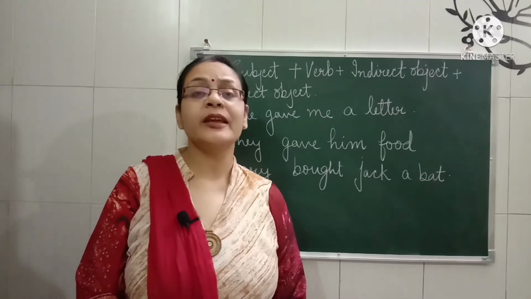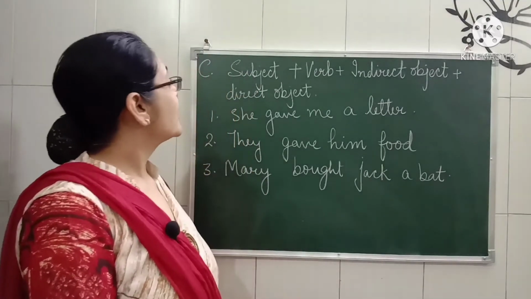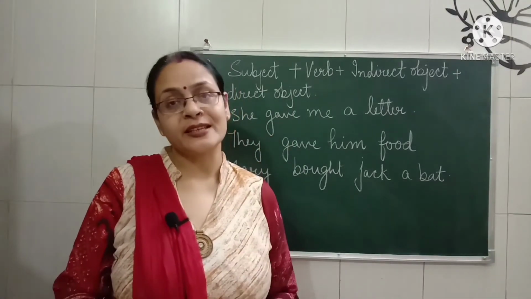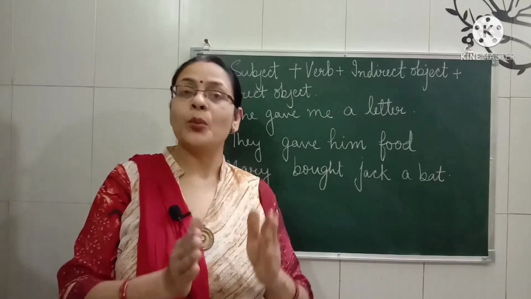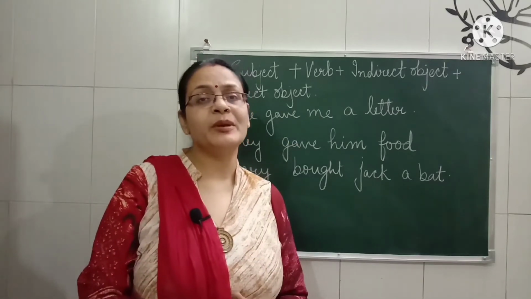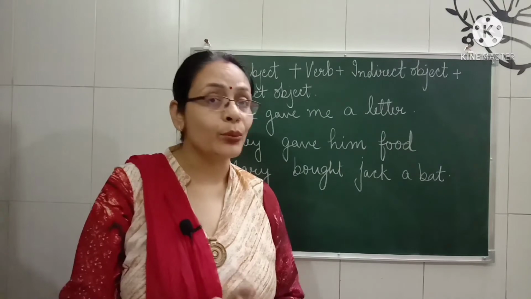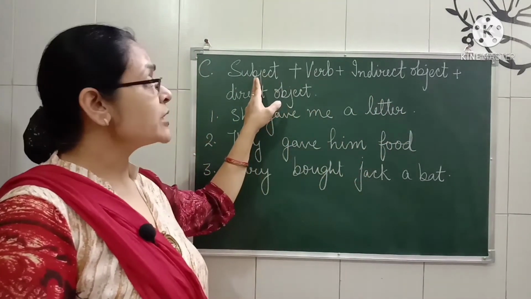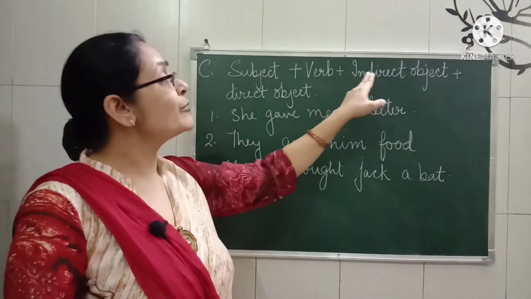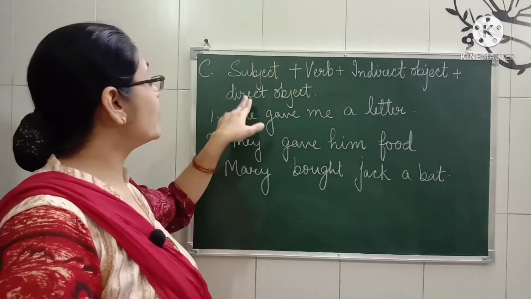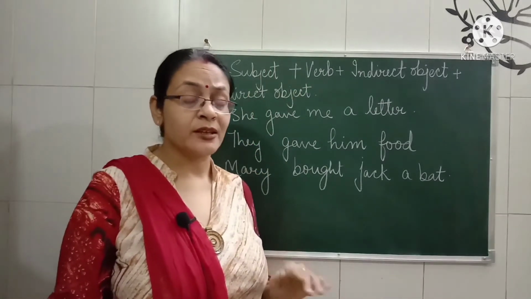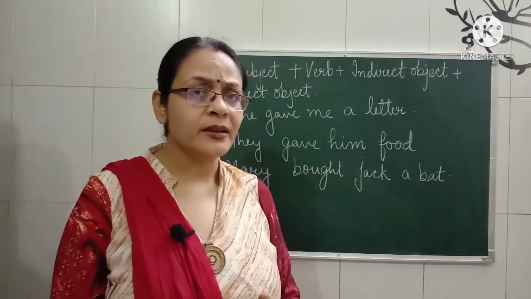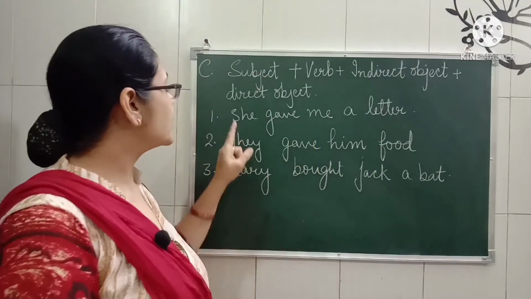Alright children, now see the third example. Here, if we have two objects in a sentence, one will be an indirect object and the second will be a direct object. How? This is the formation of that sentence: subject, then verb, then indirect object, and then we'll apply the direct object. It is a bit confusing, no? What is direct and what is indirect? It will be clear after seeing these examples.